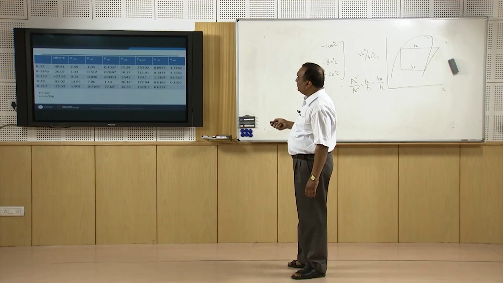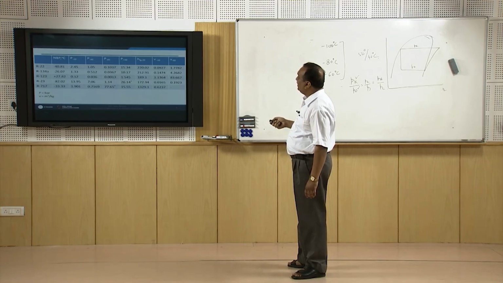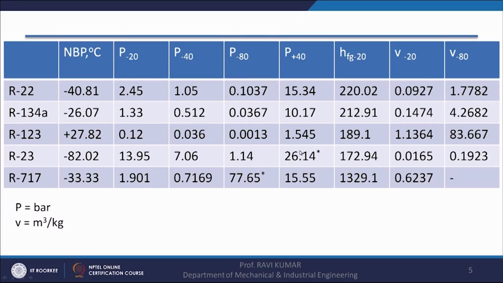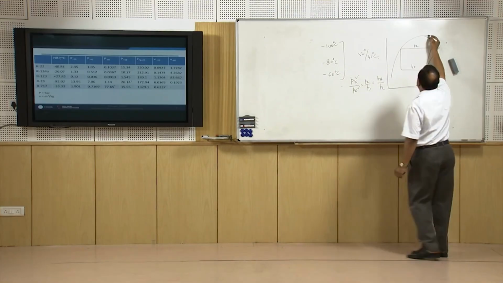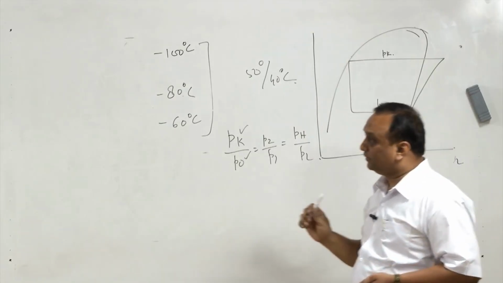But the problem is when it is taken at 40 degrees centigrade, its critical temperature is 26.47. So I will be operating the system above the critical temperature, and the COP of the system will reduce. So I cannot use this refrigerant for this purpose.